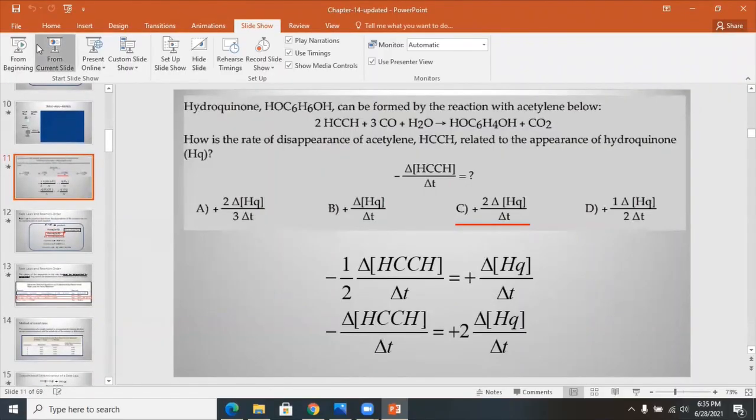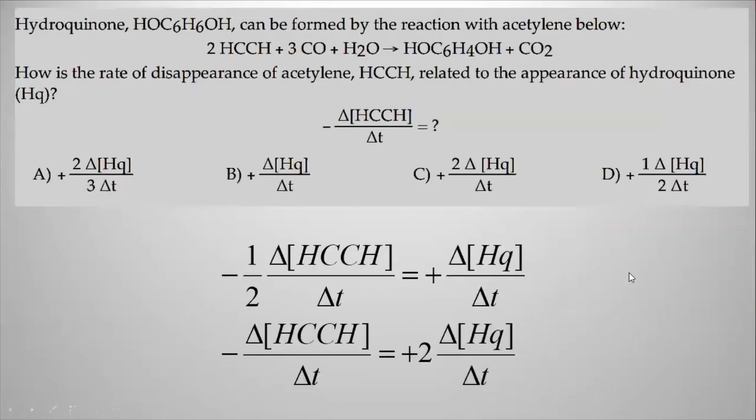So in this example here, we're going to basically relate the two. What is the relationship between the two, the reactant and the product? The relationship is the rate of the reaction for the acetylene is -1/2 the change in acetylene over time. What is the rate of reaction in terms of hydroquinone? The change 1/1, see here there is 1, invisible 1. So 1/1, the change in hydroquinone over time.